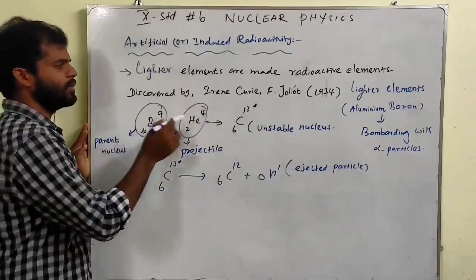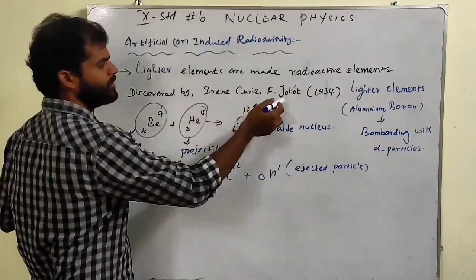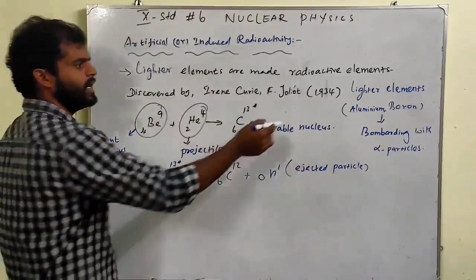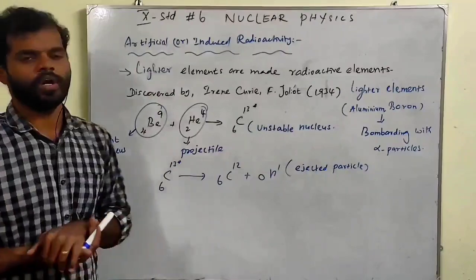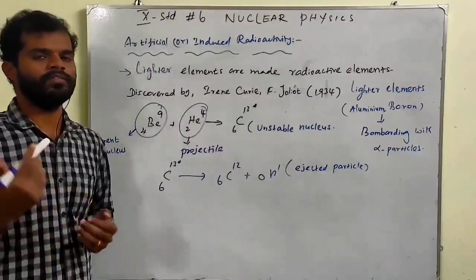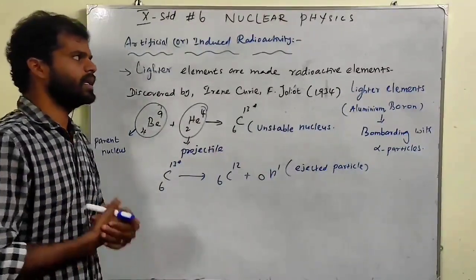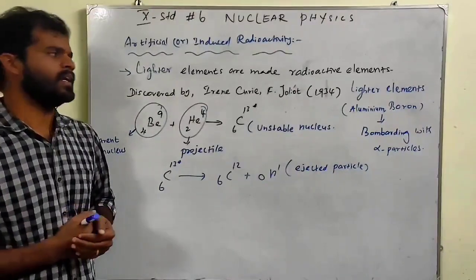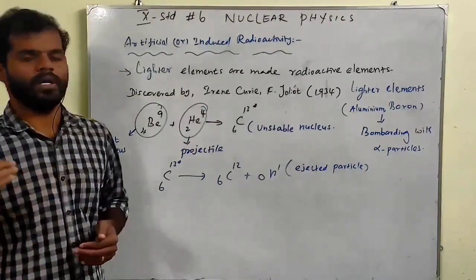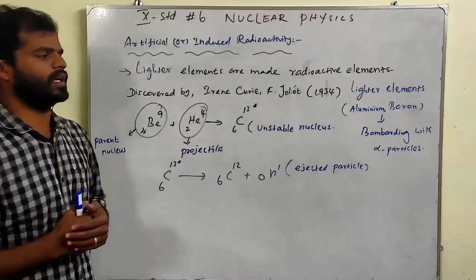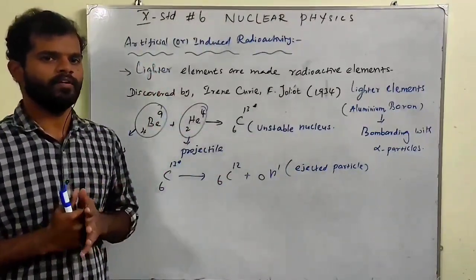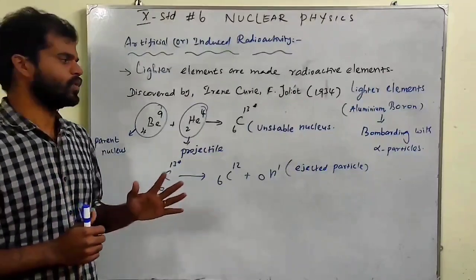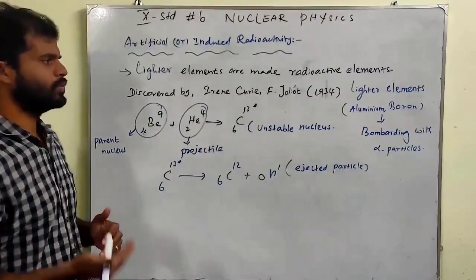So that is discovered by Irene Curie and F. Joliot. Okay, so in 1934 they gave the artificial or induced radioactivity, or else you can call it man-made radioactivity. Unless we bombard with alpha particles, they will be a normal element. They will not be emitting any radiations. Okay, so we have to push them, right?